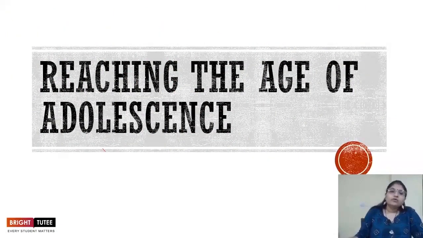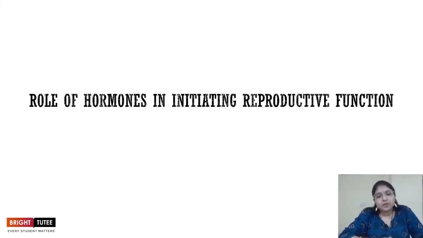In this session, we are going to talk about the role of hormones in initiating the reproductive function. We've already seen how different sex hormones are responsible for the development of secondary sexual characters. Also, we are going to study in this particular session how the reproductive function of these glands, that is the testis and the ovary, begins. How do they mature and what influences their maturity? Now, before we understand that, let's understand a few terms.